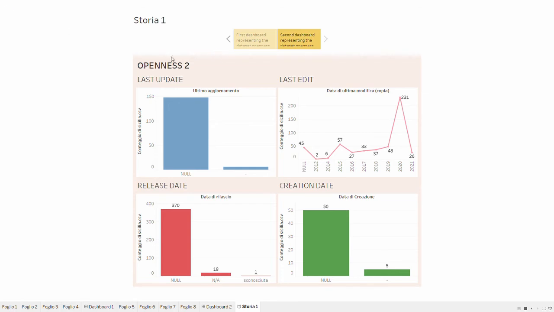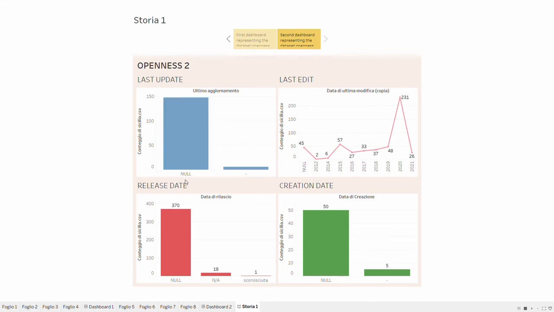In this second dashboard, we represented other important aspects about the openness of the datasets. In particular, we focus on the different dates about a dataset. In the first sheet, we represented the null or unknown values about the last update. And as I said before, it's important to know the last update of a dataset because we need it to value the quality of a dataset. We have, for example, still 45 null values, but there is a lower number than the last update.